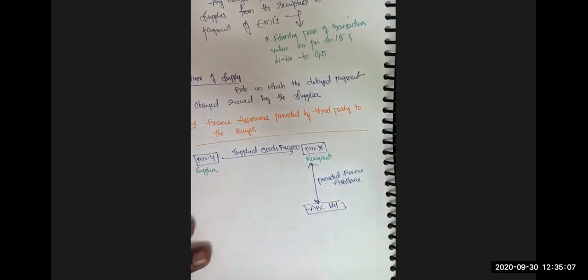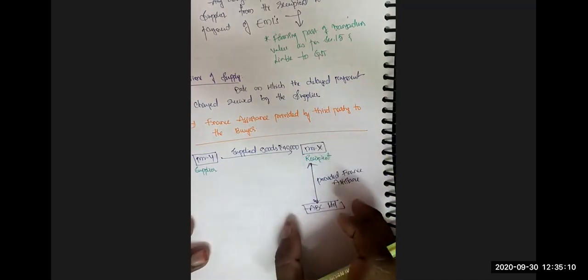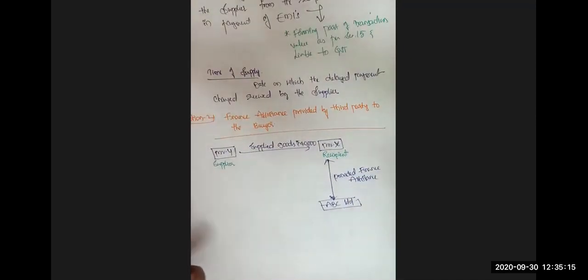Now, this time, Mr. X received financial assistance from ABC Limited. ABC Limited is a third party here, which provided financial assistance to Mr. X. So Mr. X borrowed the money from ABC Limited, and with that money, Mr. X purchased the goods from Mr. Y. Here, the financial assistance is not given by the supplier.